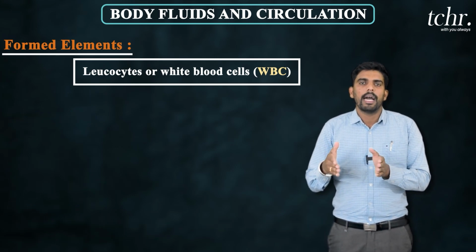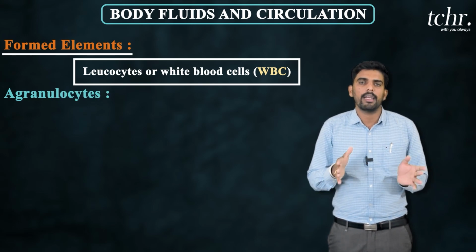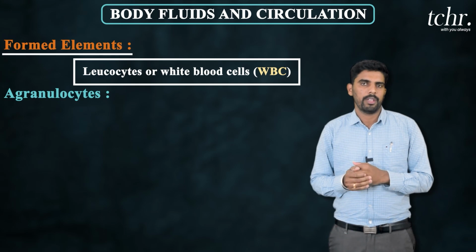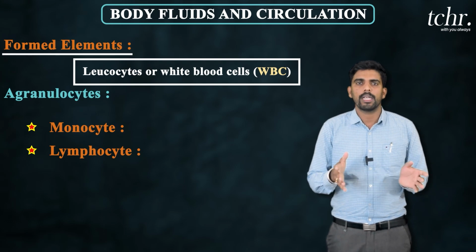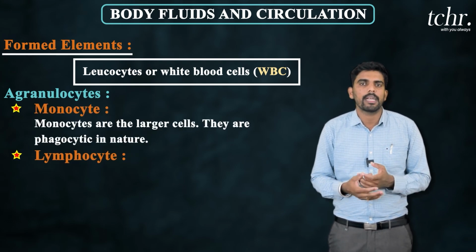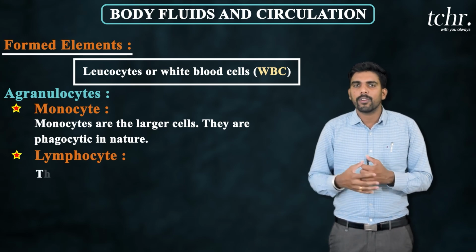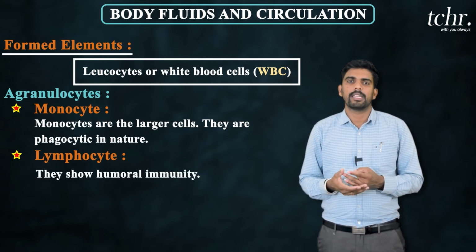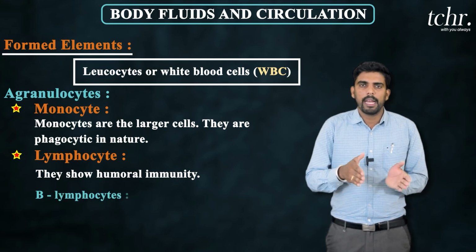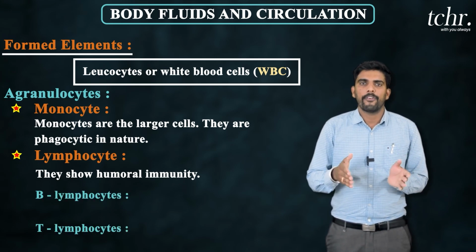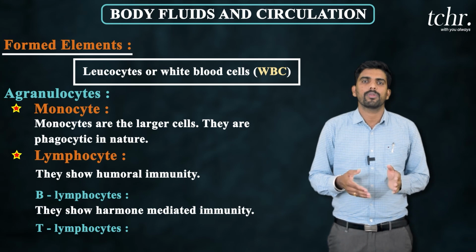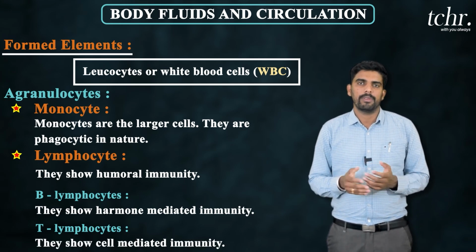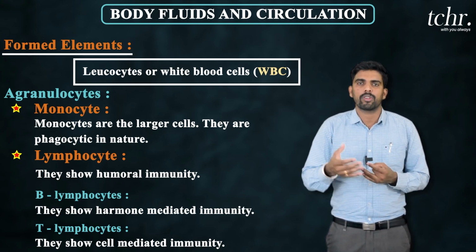Okay, then coming to the agranulocytes. They contain clear cytoplasm and a distinct nucleus. They are classified into two types, monocytes and lymphocytes. Monocytes are the larger cells. They are also phagocytic in nature. And lymphocytes show humoral immunity. They are of two types, B lymphocyte and T lymphocyte. B lymphocyte shows humoral mediated immunity. T lymphocyte shows cell mediated immunity. These are the types of WBC. And WBC lifespan is very short.